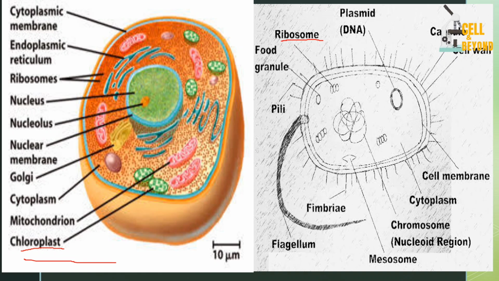So I said number one, the nucleus is present for the eukaryotes while it is absent in the prokaryotes. Then for the organelles, the prokaryotes do not have membrane-bound organelles. They only have ribosomes, while the eukaryotes have membrane-bound organelles. All right, so let's continue. Now let us compare them with their organelles.